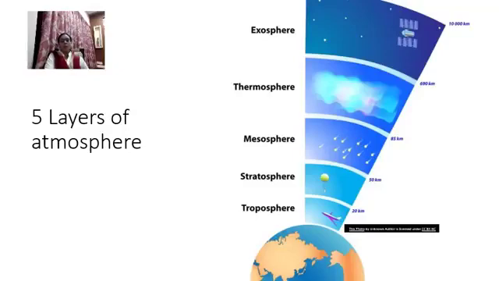See, you must have traveled in an aeroplane, right? So an aeroplane can travel till 20 kilometers distance from the earth's surface. That layer is called the troposphere. Which layer? Troposphere. An aeroplane can travel in the troposphere. It cannot go ahead of it. It cannot enter into the stratosphere. You don't have to learn all the names. I just want to make you aware of the names. You should know the names. The last one is the exosphere and the first one is the troposphere.